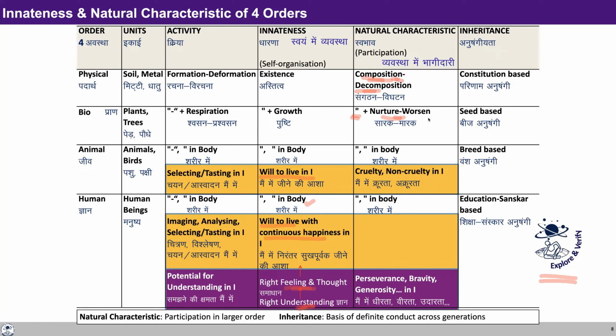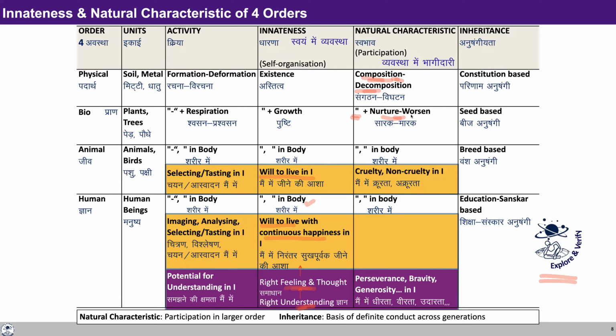So for example, if you look at the various parts of the body, each of them belongs to the bio order, and they are nurturing each and every unit in the body. So your heart is nurturing the lungs, the lungs are nurturing the heart, and so on. Here the relation between different parts of the body is nurture and nurture.